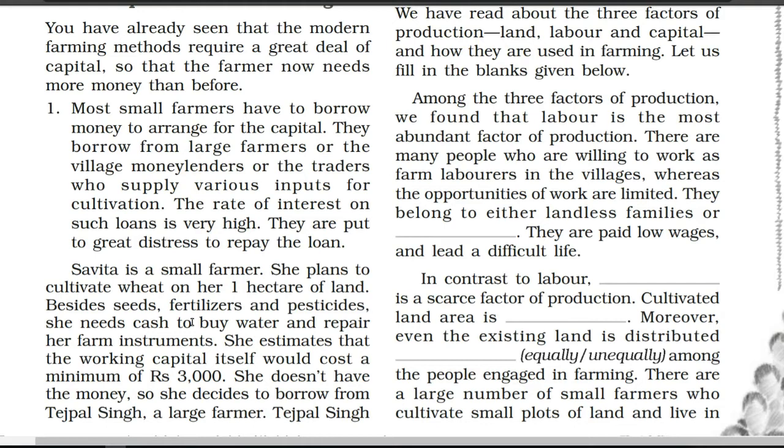So here also, Savita is a small farmer. She plans to cultivate wheat on her 1 hectare of land. Savita is a small farmer in village Palampur, and she has 1 hectare of land. As we can see, it is a very small piece of land, and this year she plans to cultivate wheat on her 1 hectare of land.